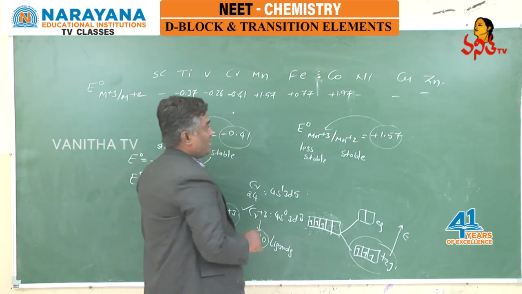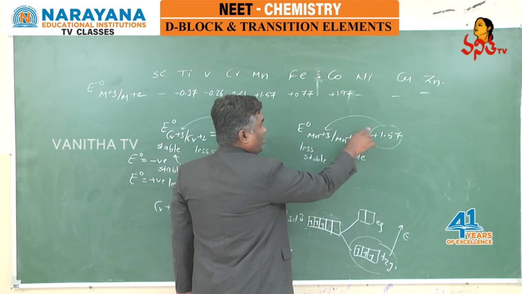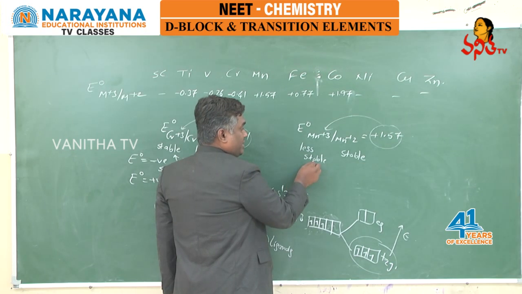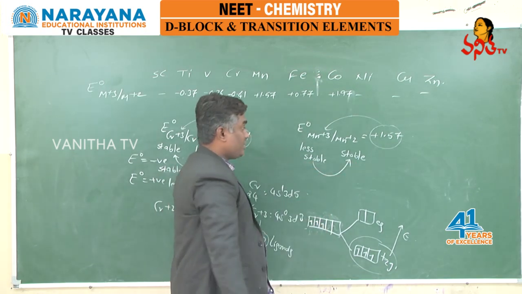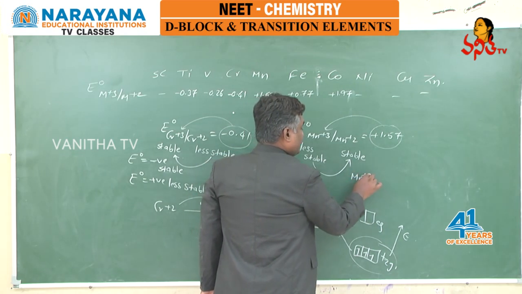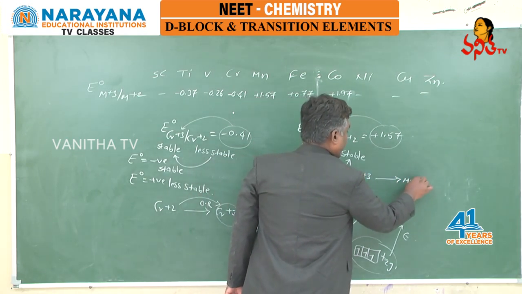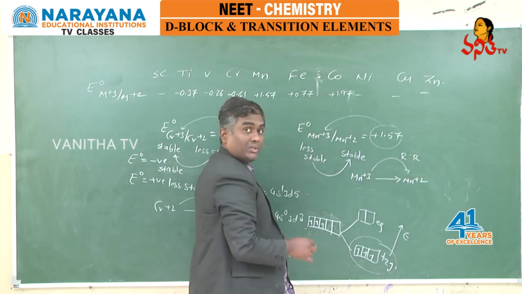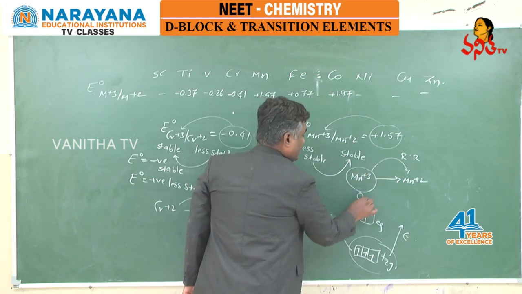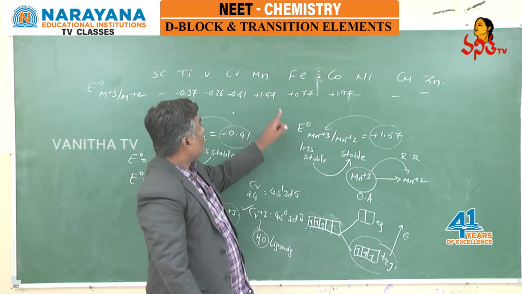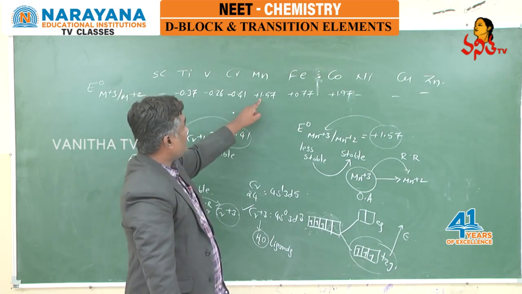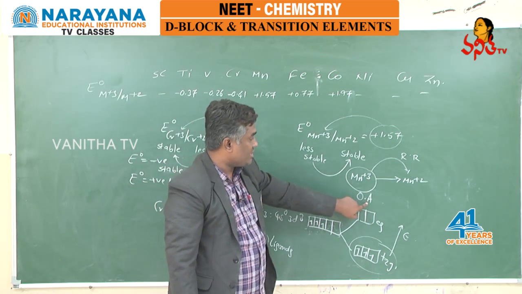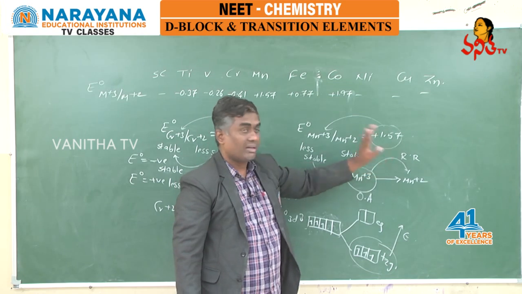And here, manganese plus 3 has a positive E naught, and positive E naught means it is less stable, and we know that less stable species always try to convert into stable species. So what I should write: manganese plus 3 is becoming manganese plus 2, the oxidation number is decreased, known as a reduction reaction. So manganese plus 3 is behaving as an oxidizing agent. So E naught of manganese plus 3 oblique manganese plus 2 is positive. As a result, it is behaving as an oxidizing agent, since manganese plus 3 is participating in a reduction reaction.